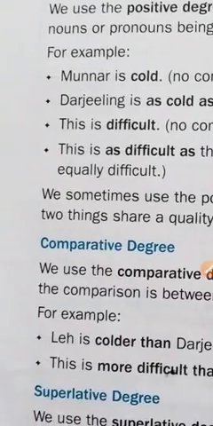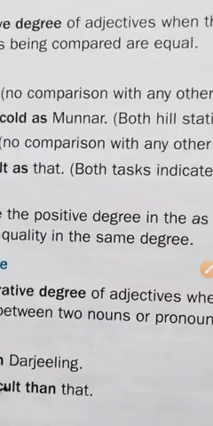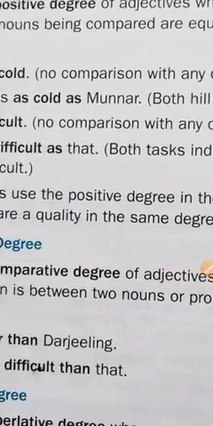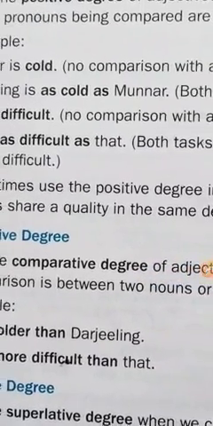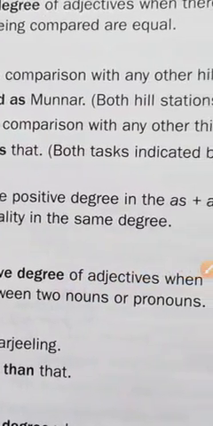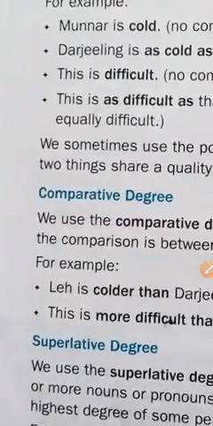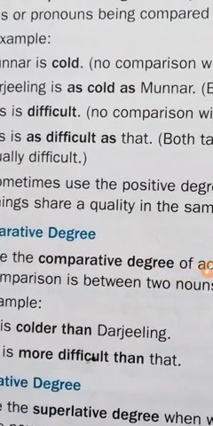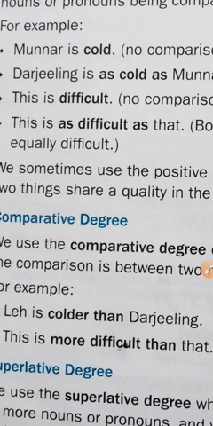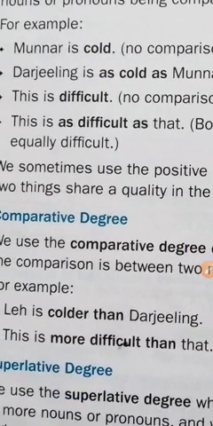Now we see another example: This is difficult. It means no comparison with any other thing. But when we say this is as difficult as that, it means both tasks indicated by the pronouns, this or that, are equally difficult. The difficulty is the same. We use "as adjective as" to make two things equal.